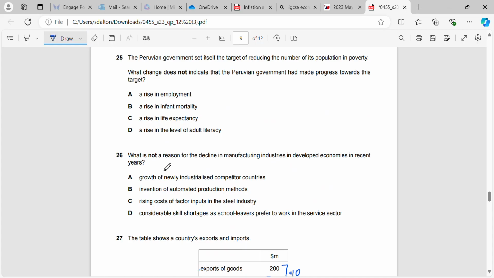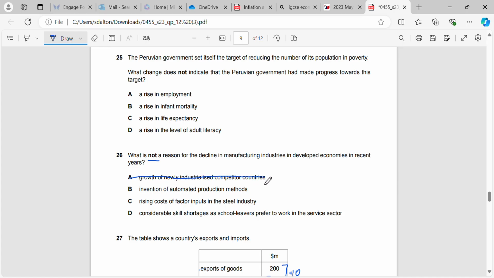Okay, 26. What is not a reason for the decline in manufacturing industries in developed economies in recent years? Okay, so growth of newly industrialized competitor countries.